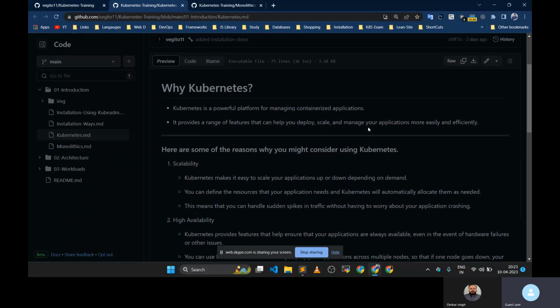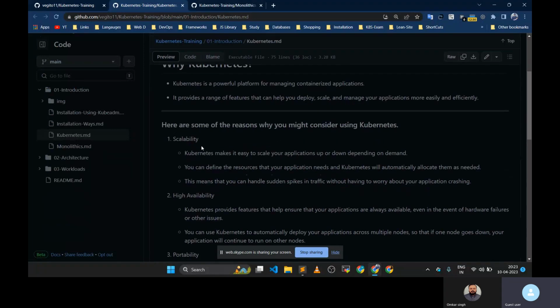As I said, it can manage scalability because it has HPA, the horizontal pod autoscaler, or VPA, the vertical pod autoscaler. So depending upon CPU usage, memory usage, or API request usage, it can scale the pod up and down. We don't have to put particular people to watch this usage. It will automatically fetch the metrics, and depending upon the metrics and our threshold, it can scale the application. So we don't have to dedicate a person for this. That is one advantage of Kubernetes.